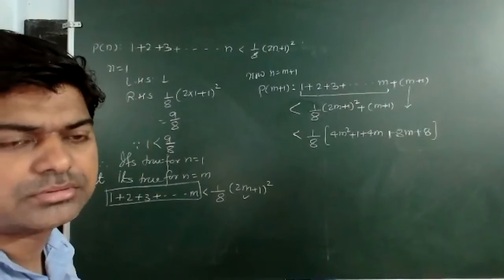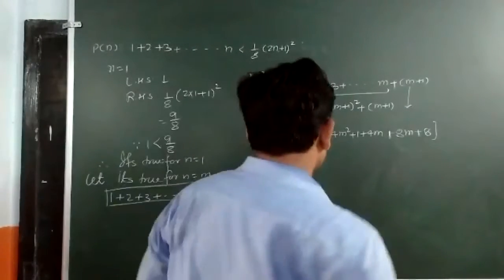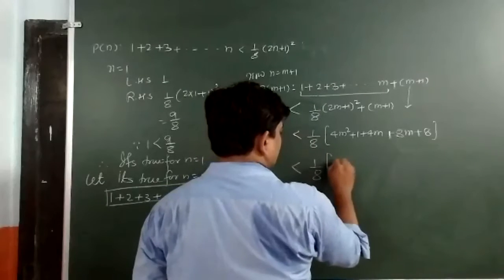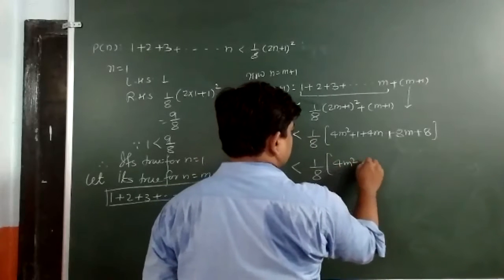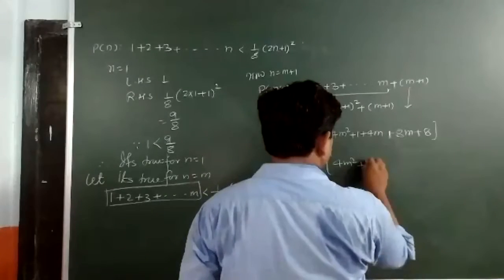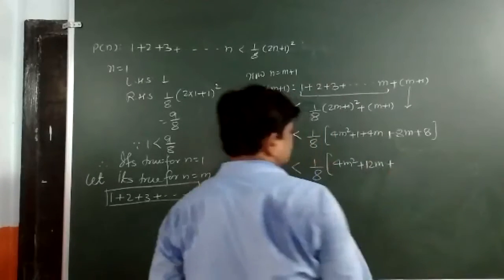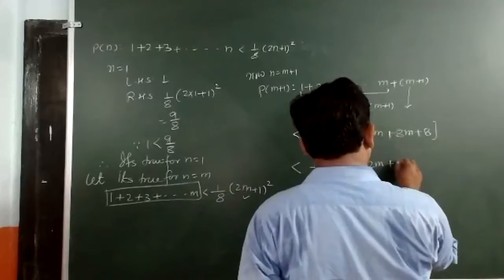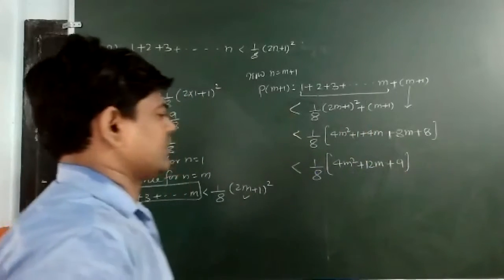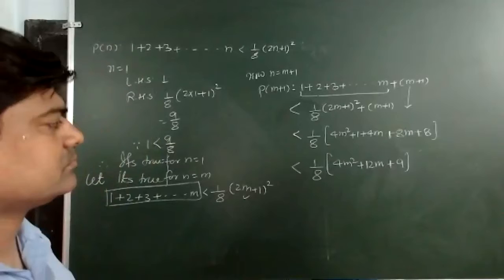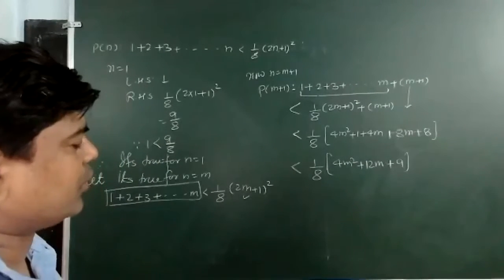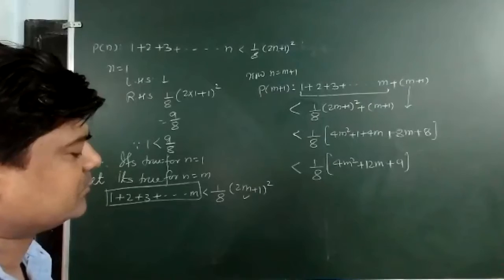Now 1 upon 8 into (4m square plus 12m plus 9). 8 plus 1 is 9, 4m, 8m.